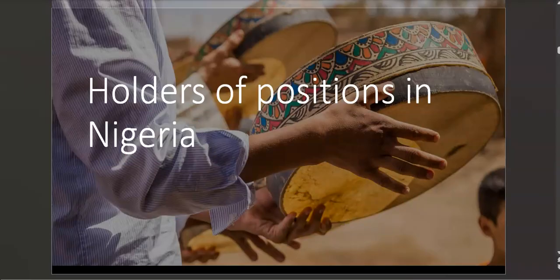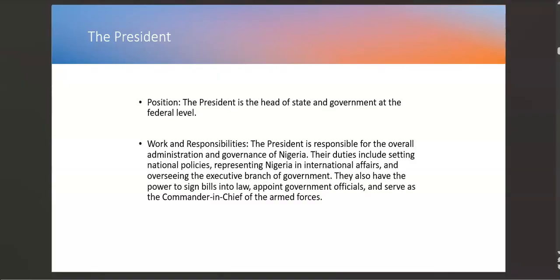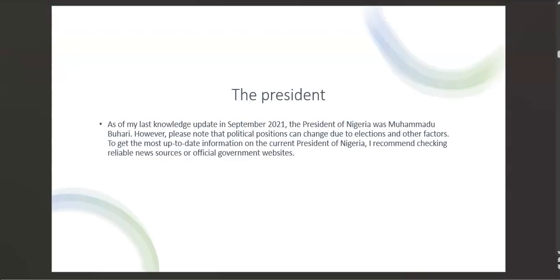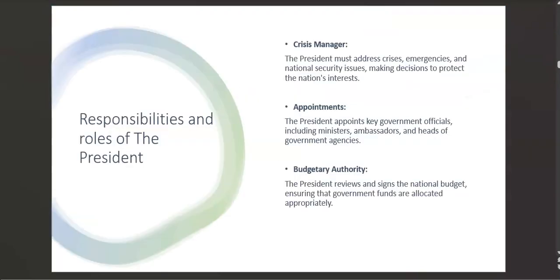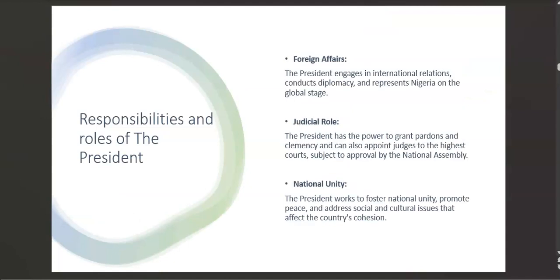And now we continue to look at the holders of positions in Nigeria. Our first holder of position is the president, and we are looking at the different responsibilities the president has. Now I'm going to continue talking about his other responsibilities, like foreign affairs. So the president engages in international foreign affairs.